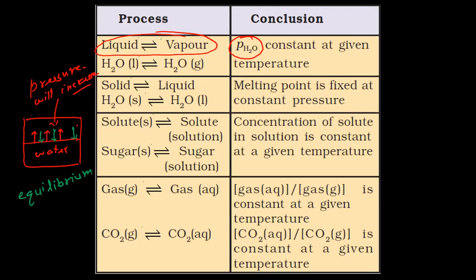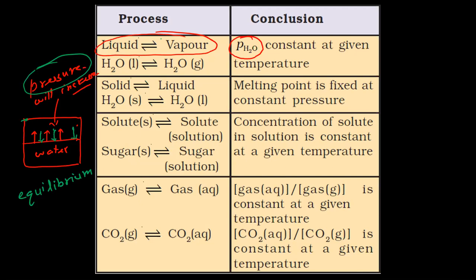Vaporization is a natural phenomenon. Condensation will be due to the pressure being built up. And as I said, equilibrium is achieved only in closed systems. This is a closed system, not an open system. In such a case, what becomes constant? Vapor pressure becomes constant. The pressure here becomes constant.